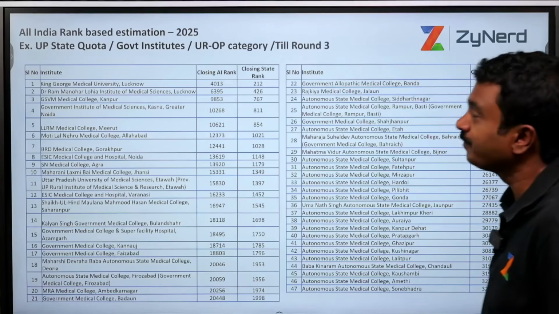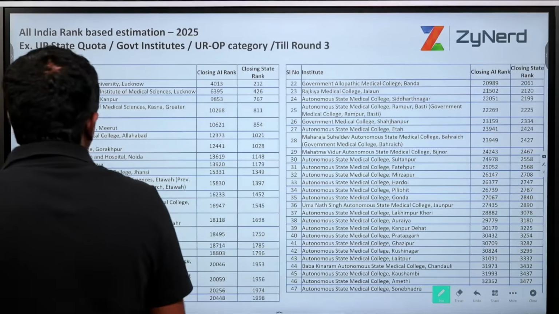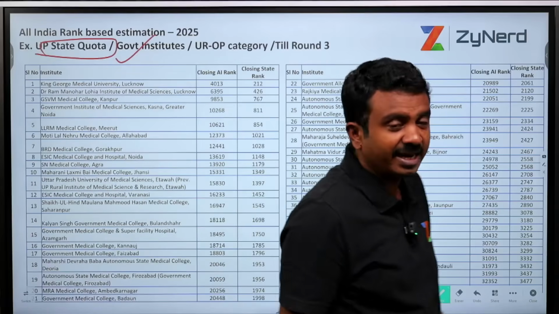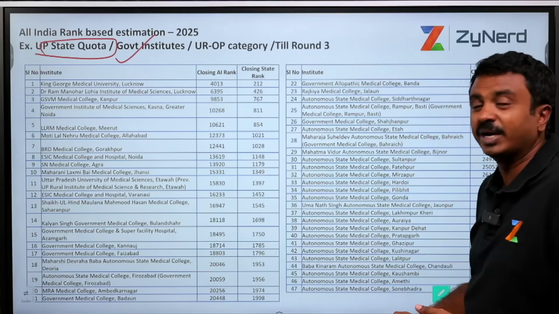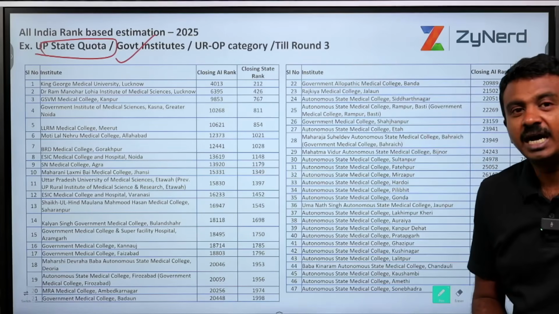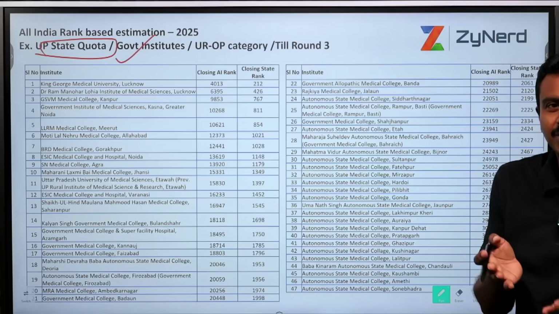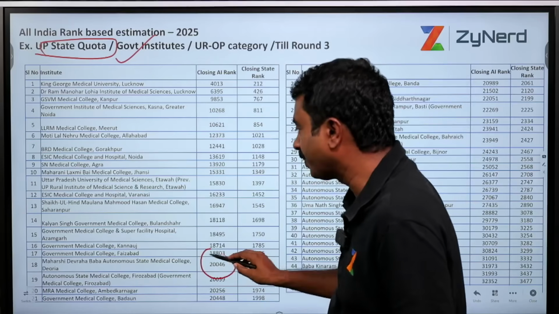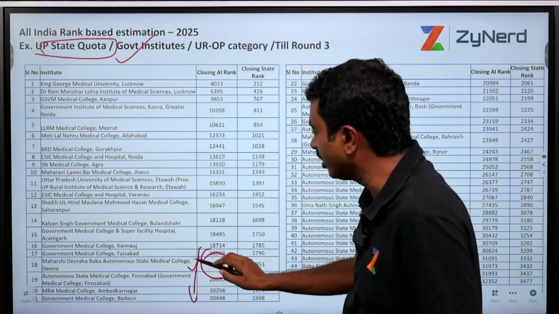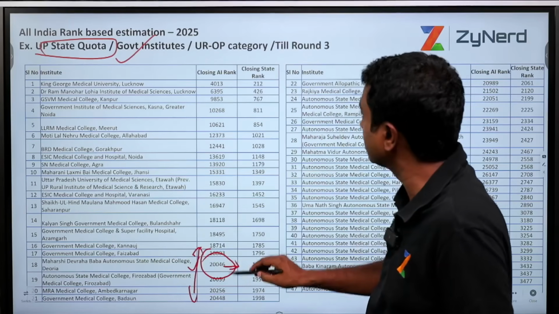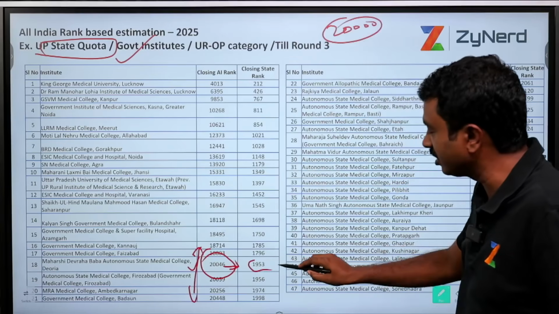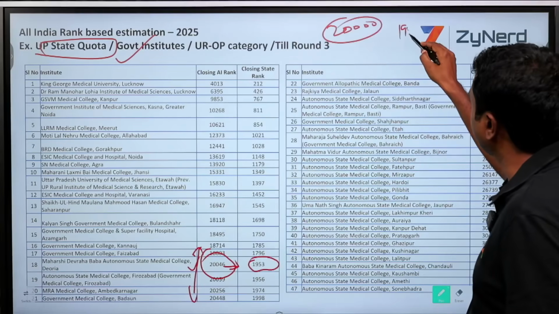Similarly, if you look at a state, I am looking at a particular state, UP state quota. I belong to UP. Currently, I am ranked, let us say, around 20,000 All India rank. I do not know how to approach this because the marks are confusing. So here you see that for Uttar Pradesh, around a 20,000 All India ranker, 20,046, got 1,953 as their state rank.